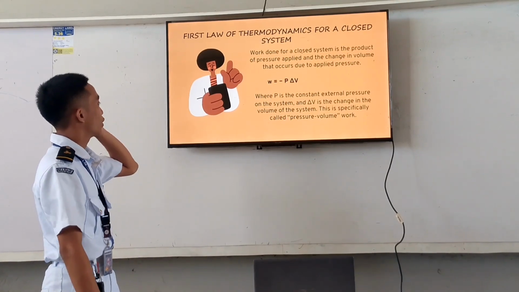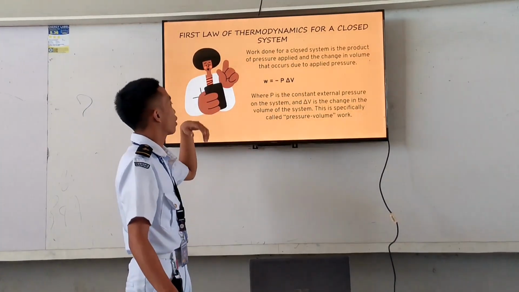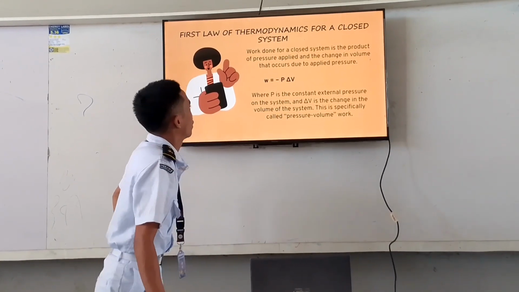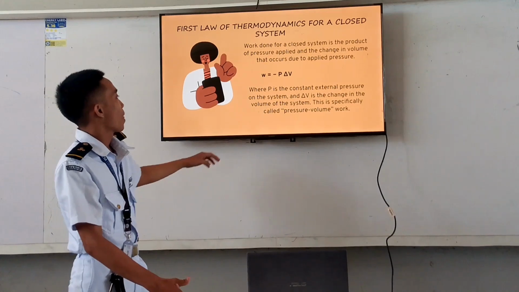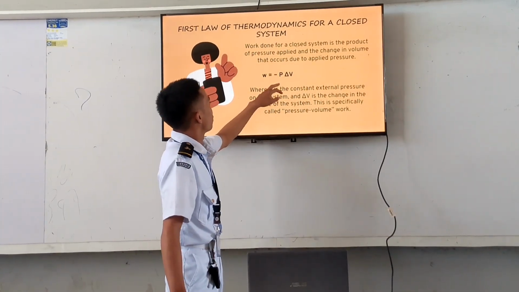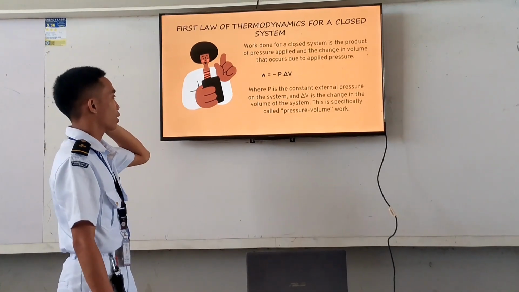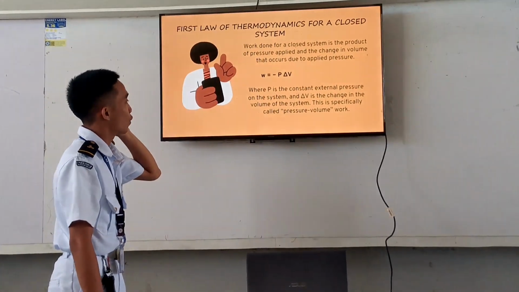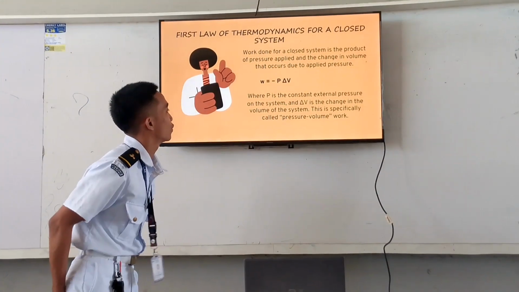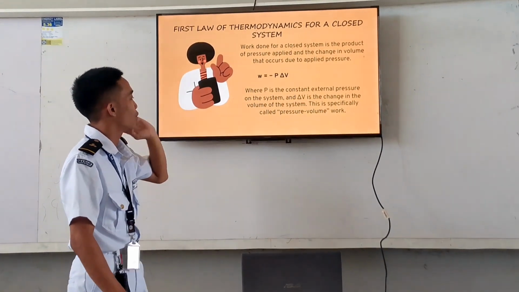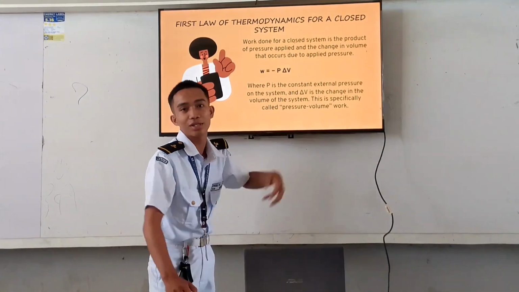The first law of thermodynamics for a closed system. Work done for a closed system is the product of the pressure applied and the change in volume that occurs due to the applied pressure. So W = P ΔV, where P is the constant external pressure on the system and ΔV is the change in the volume of the system. This is specifically called pressure-volume work. P is the pressure and V is the volume.